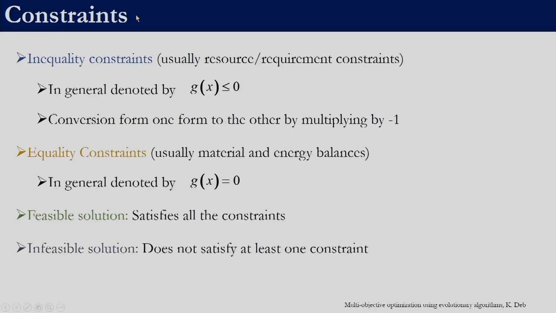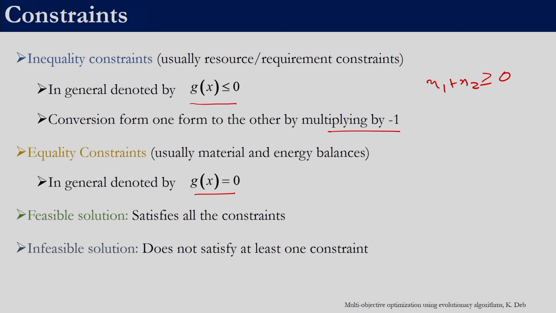So let us look at the types of constraints that we can generally have. We can have inequality constraints as well as equality constraints, right? Inequality constraints are usually denoted by g of x is less than or equal to 0. If we have a constraint which has greater than or equal to 0, let's say x1 plus x2 has to be greater than or equal to 0, we have seen that this can be converted into the less than or equal to form by multiplying with a -1 on both sides, right? In equality constraints, we have g of x is equal to 0.